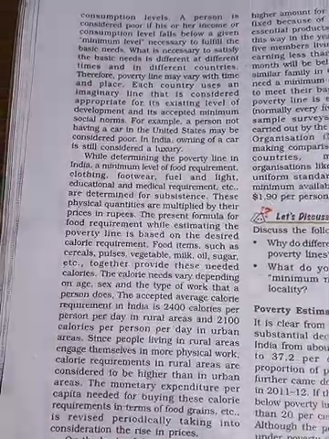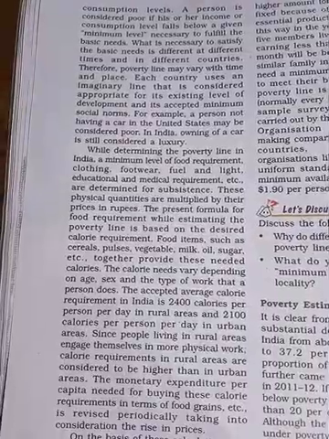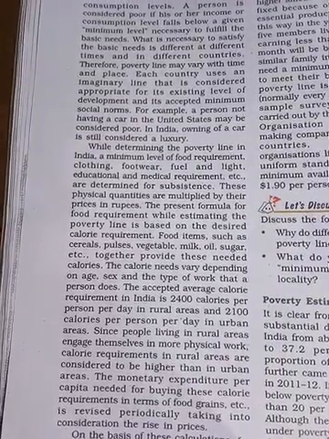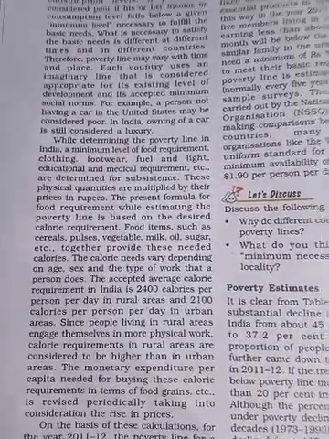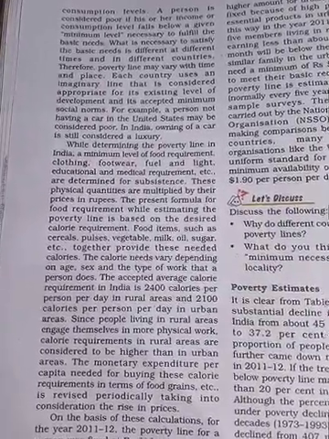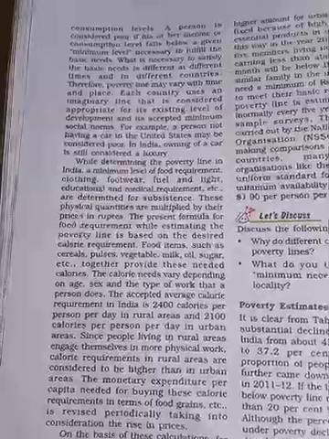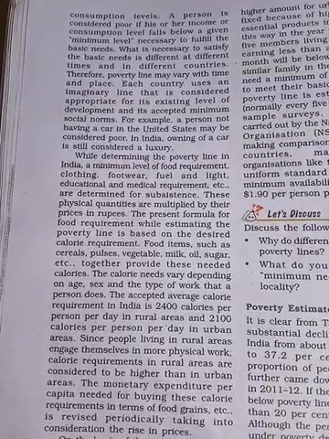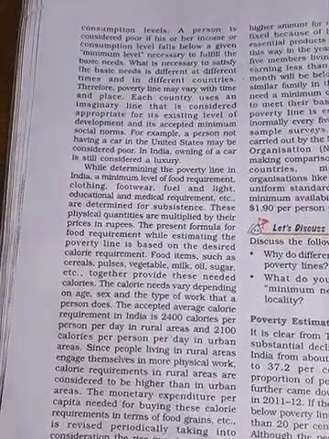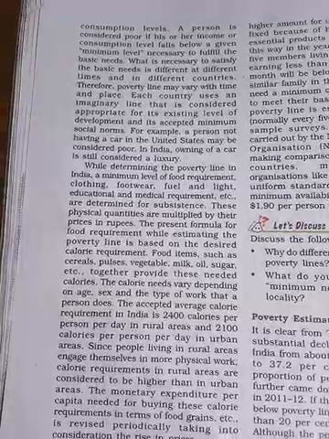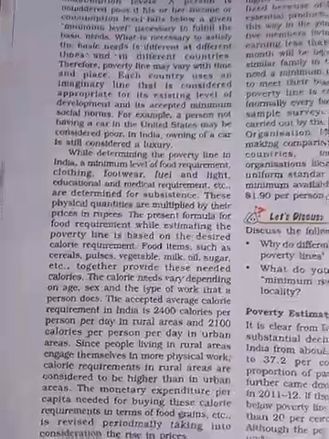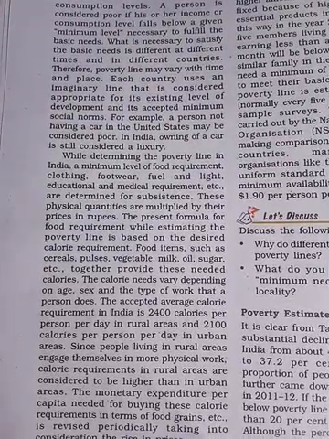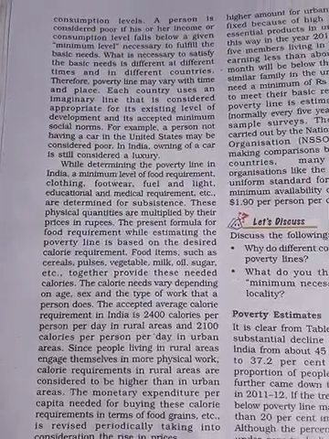The average calorie requirement in India is considered to be 2400 calories per person per day in rural areas, and 2100 calories in urban areas. Why do they differ?